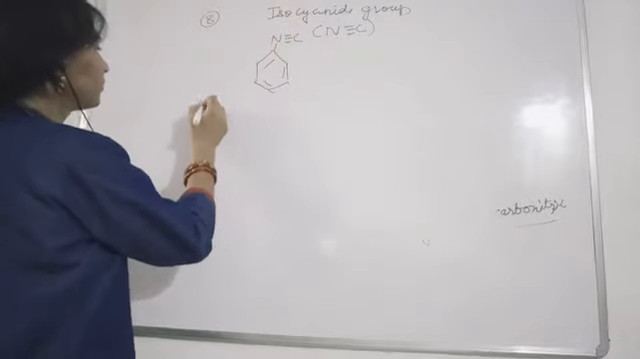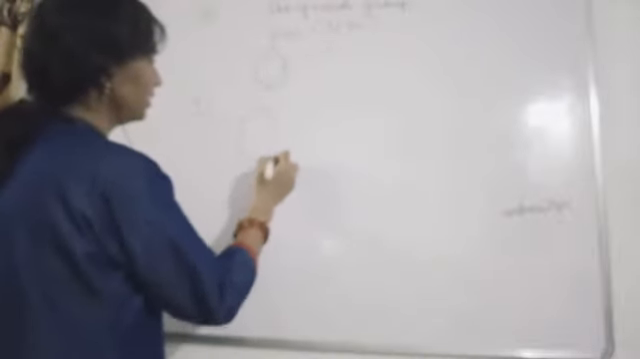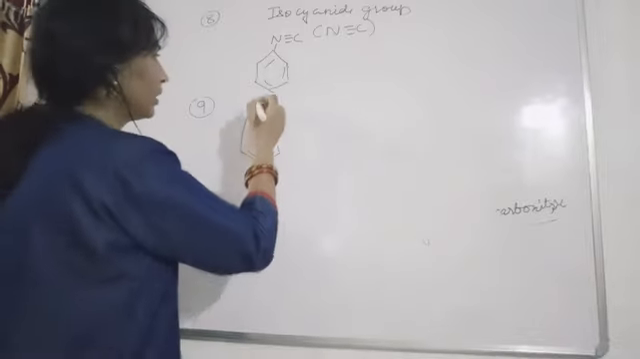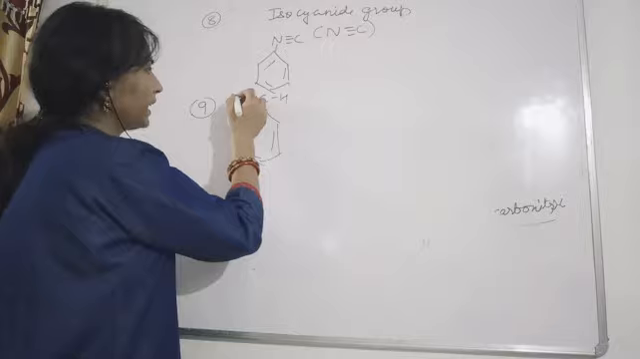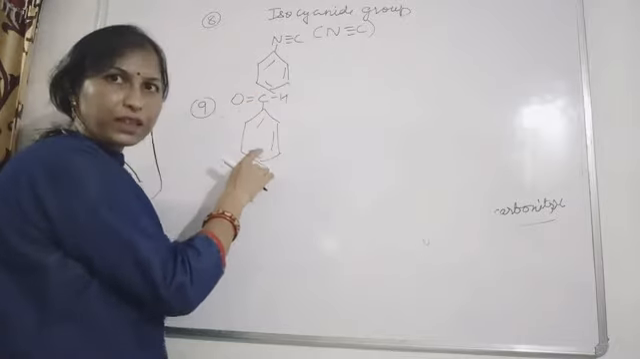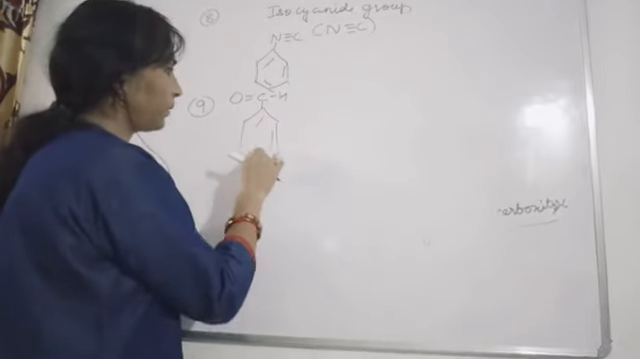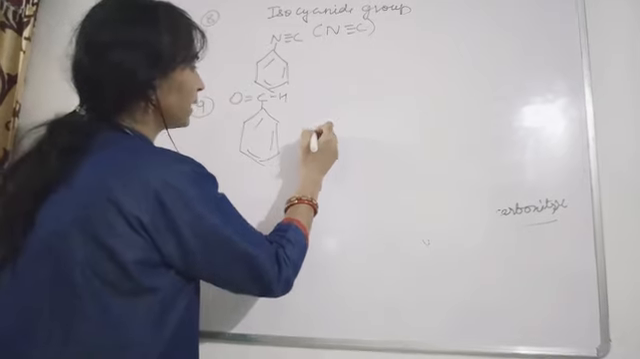Now next, we will start with carbaldehyde. Carbaldehyde means this CHO, the aldehyde group. If it is attached to this benzene, what name are we going to give to this compound? This is benzaldehyde.